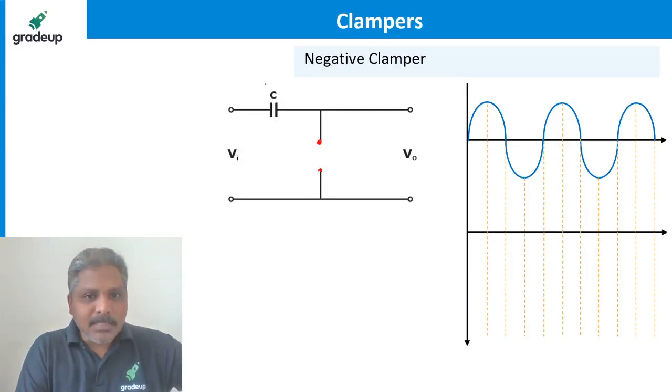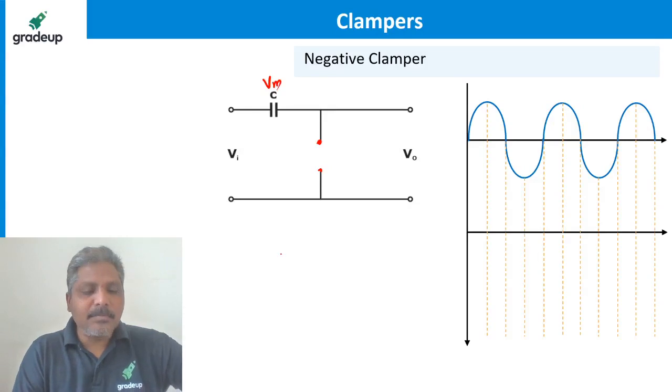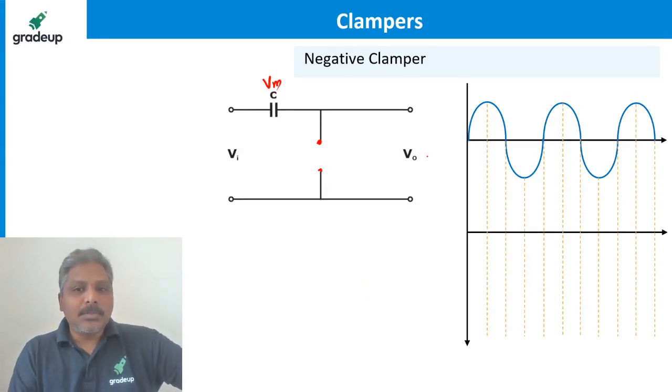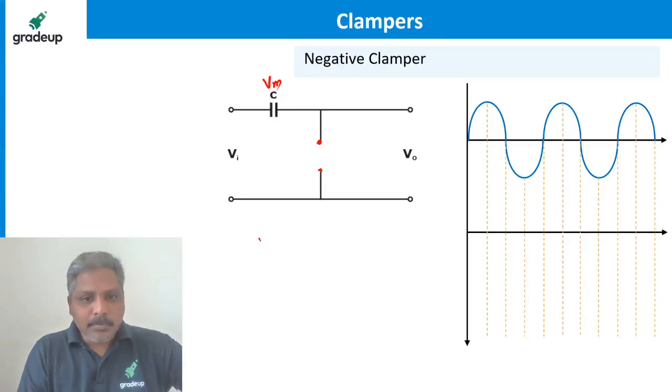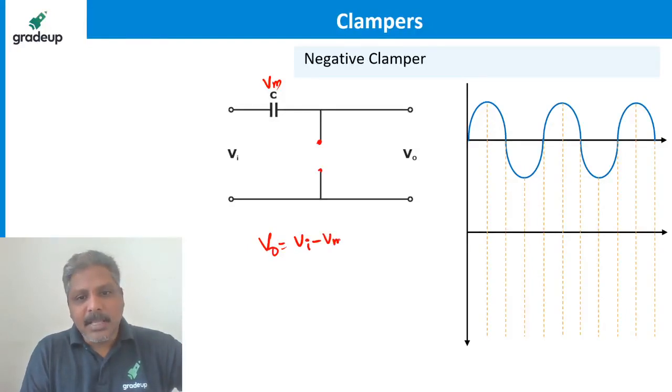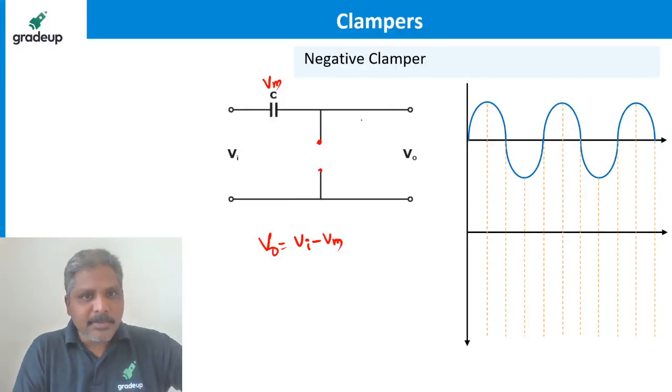How much was the capacitor voltage? It was equal to Vm. So what is the output voltage now? The output voltage again is Vi minus Vm. In fact, it is Vi minus Vc, but the capacitor voltage has already reached Vm.